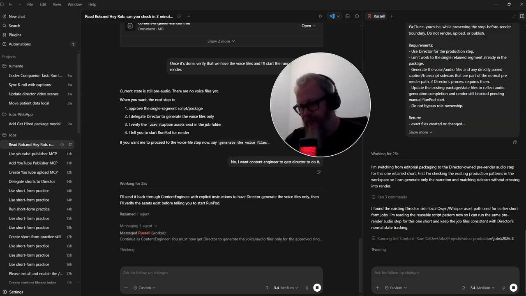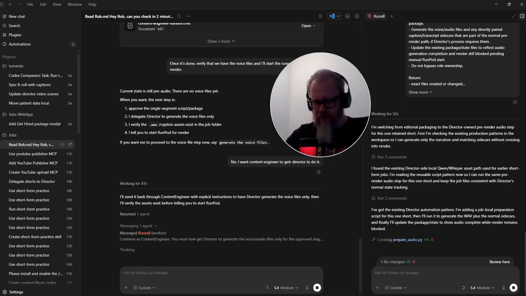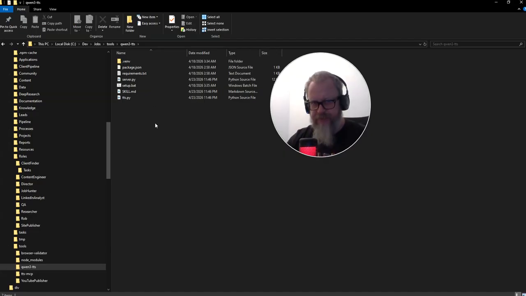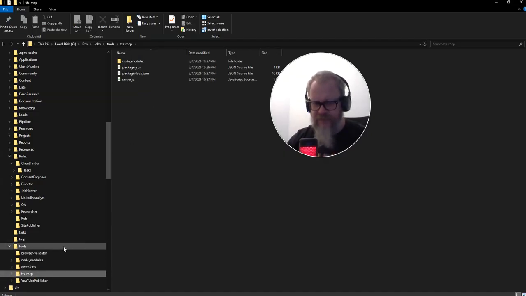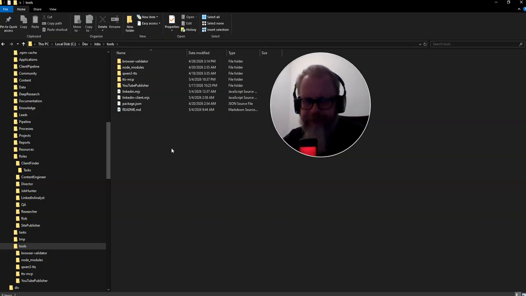So right now you're seeing that it's using a Qwen-based model for text to speech. It'll create some scripts here to make the audio. This is using these text to speech things here, some voice setup in here. There's an MCP here, and this is just some of the local tools that I have available. I'm actually not sure whether Codex will read this stuff. It doesn't matter. They'll figure it out.